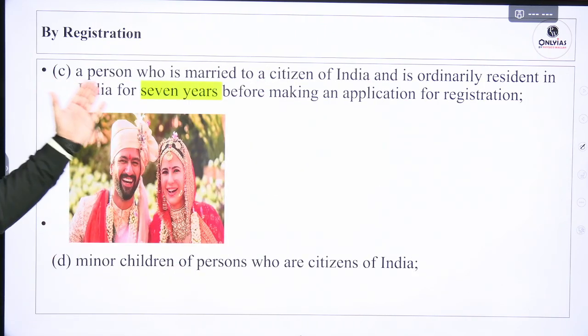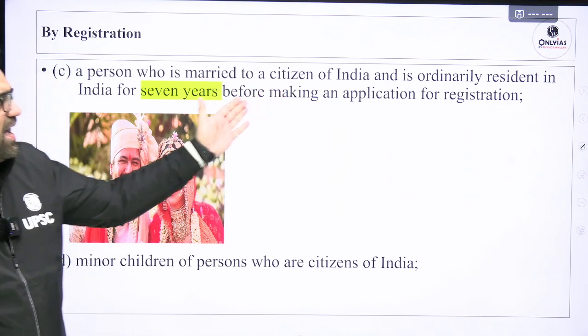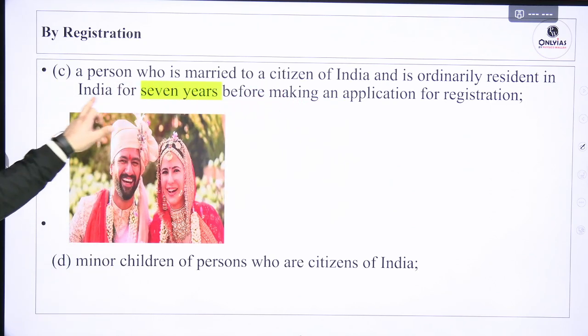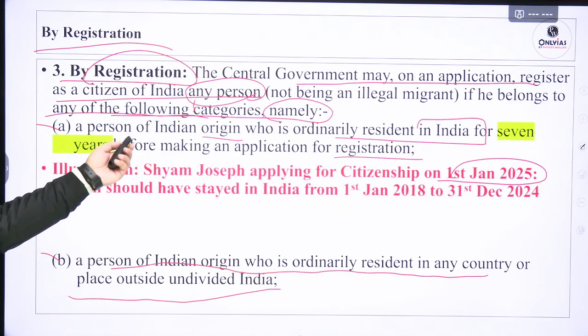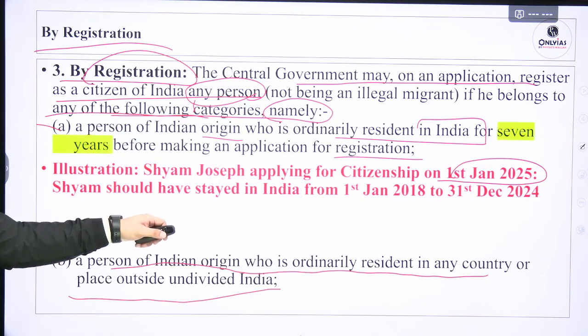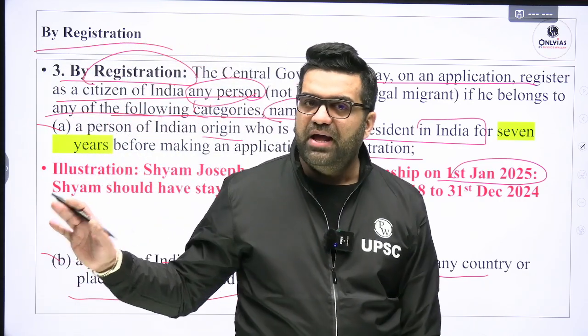C, a person who is married to a citizen of India and is ordinarily resident in India for 7 years before. Now here the condition is more or less the same. The person himself is making the application. The person himself hasn't married an Indian citizen.